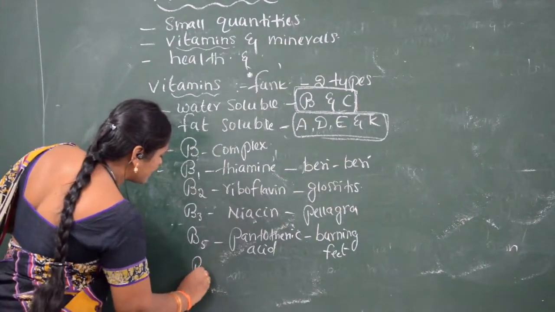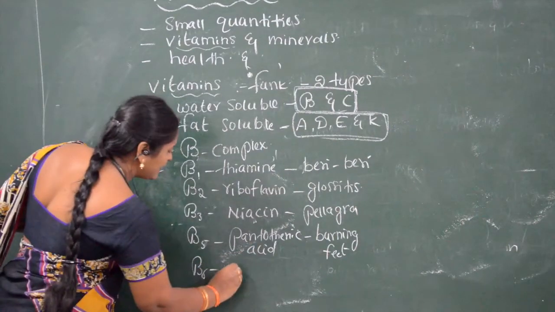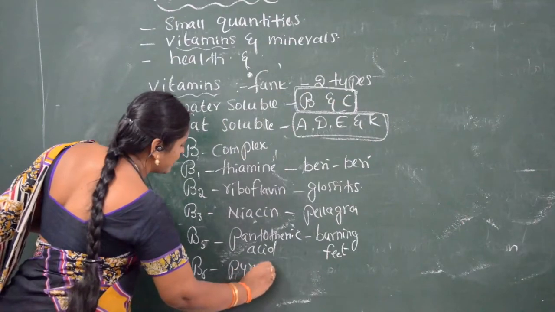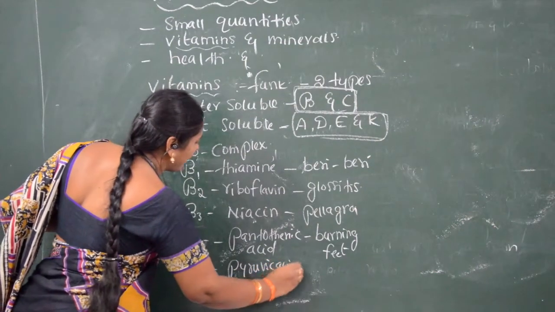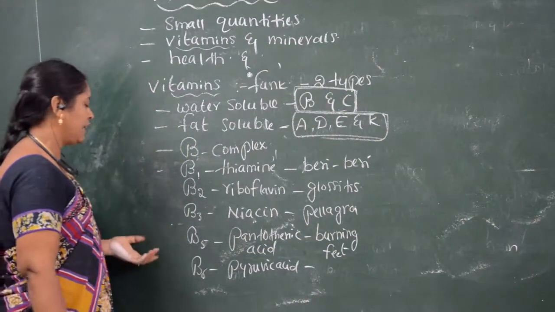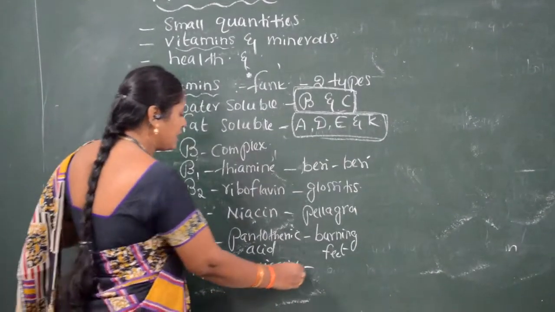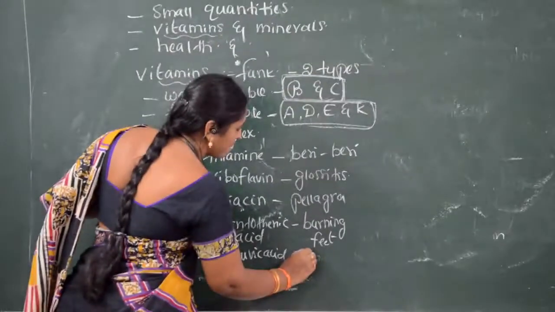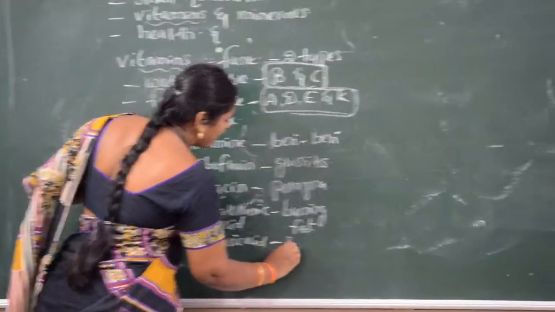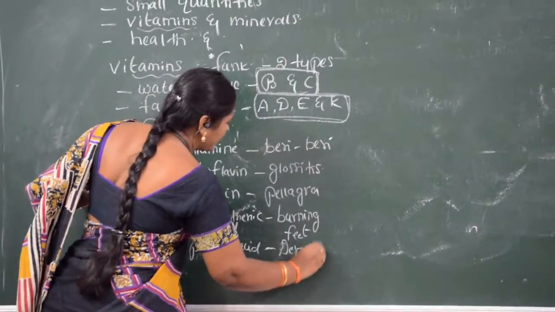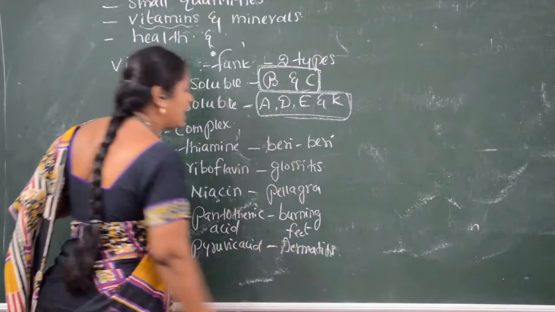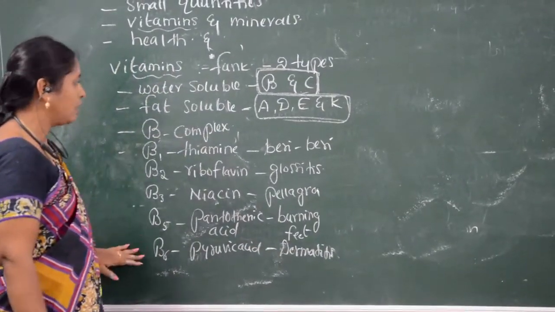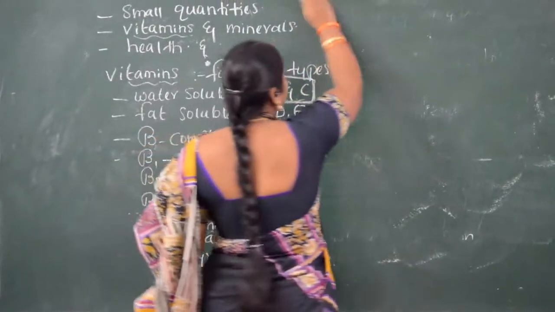Next one is B6. B6 is pyruvic acid. The person suffers from dermatitis, or skin lesions we can also call it.